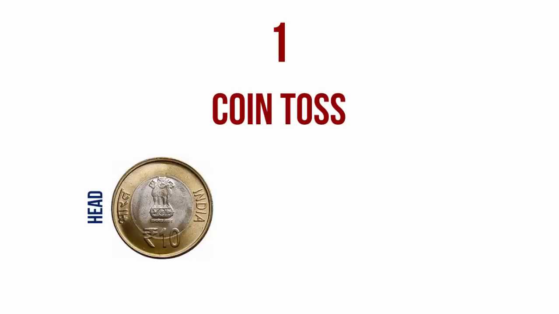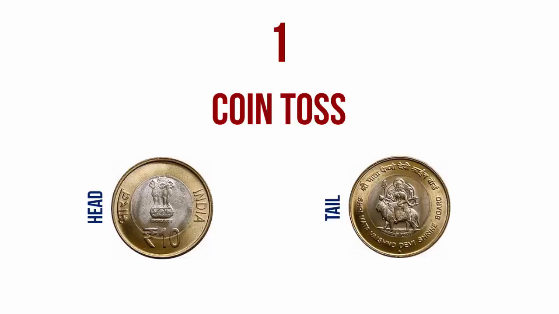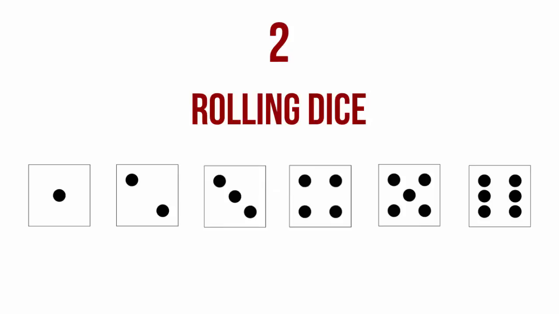So when you toss a coin, you either get a head or you get a tail. The probability of either event is half. The second commonly occurring event in probability questions is the rolling of a dice. Now when you throw a dice, there are 6 possible outcomes as we just discussed.